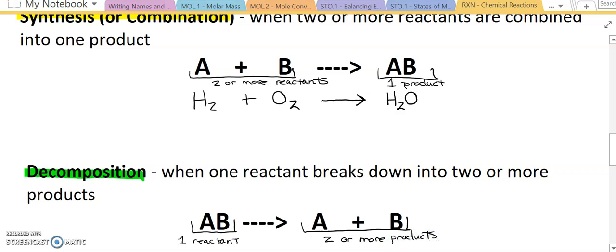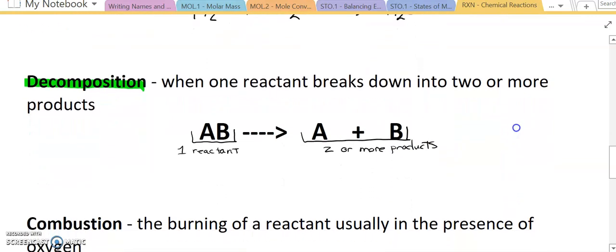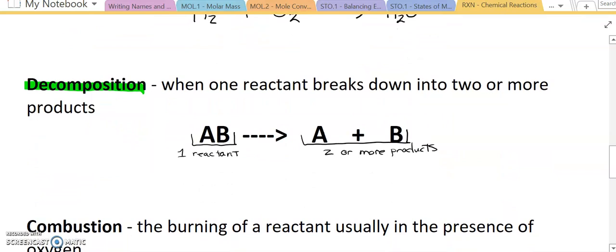So when we take a look at a decomposition reaction, a real life example is, again, you have to have the right chemical conditions. But if I take H2CO3 and I heat it up, I can produce water and I can produce carbon dioxide gas. And again, not trying to do anything with balancing equations here.